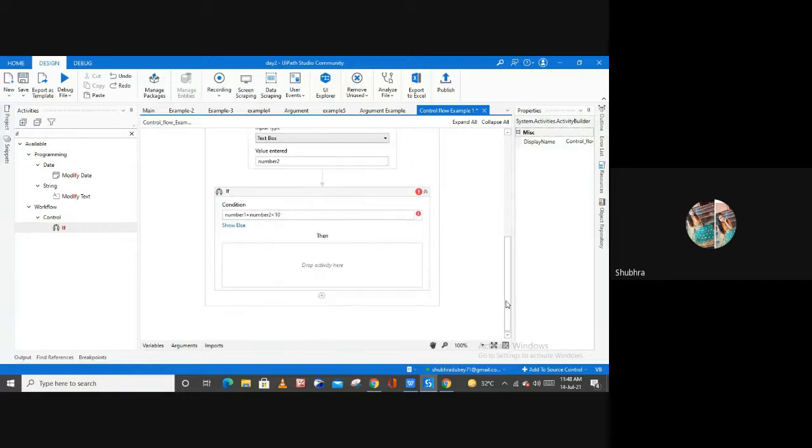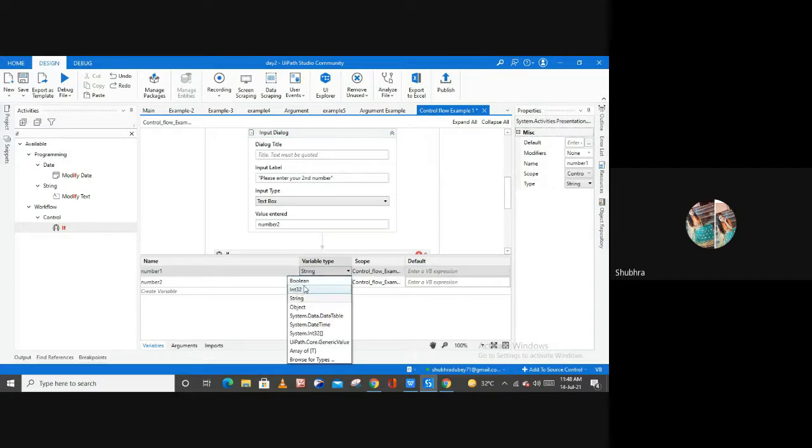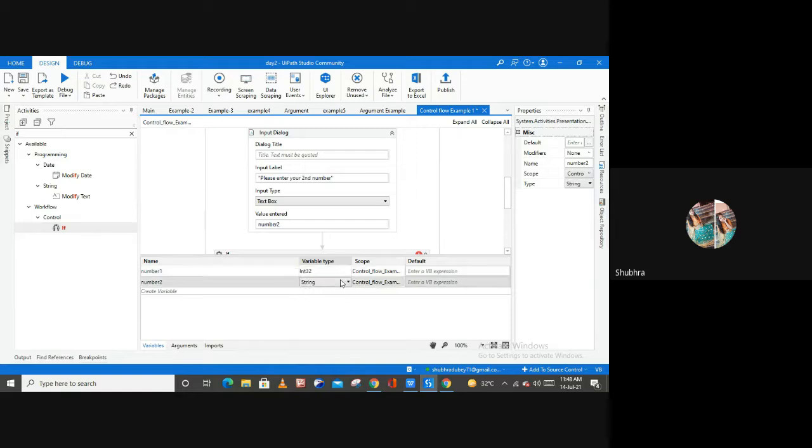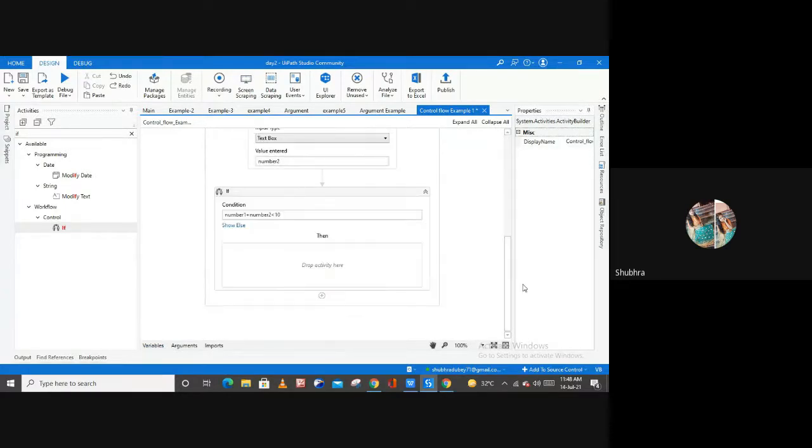Now let me change the type of these variables from string to integer, right? Because we are dealing with numbers, we have to change the type from string to integer. Done. And as you can see, we don't have any error here, right? So this is the condition, number1 plus number2, which is the addition of the two numbers, is less than 10 or not, the simple condition, right?